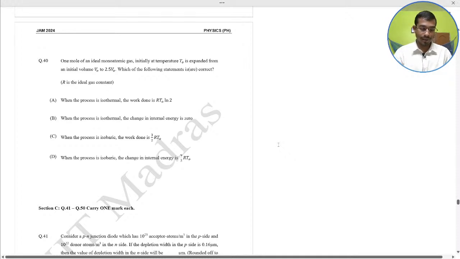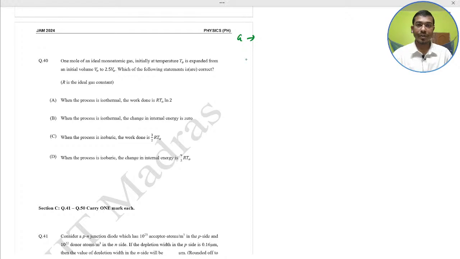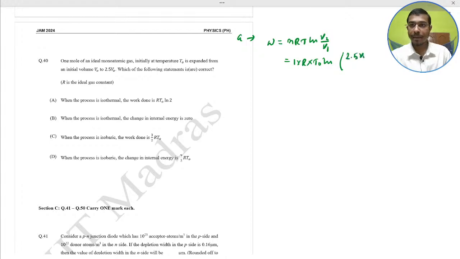So let us check one by one. First, option A, because in your MSQ type question you have to check the options one by one. For an isothermal process, the work done is nRT ln V2 by V1, that is equal to 1 R T naught ln 2.5 V naught divided by V naught. This would become R T naught ln 2.5. Basically, A is incorrect.